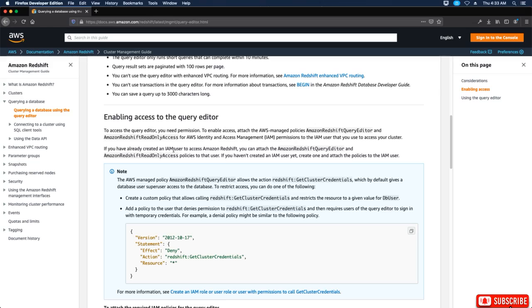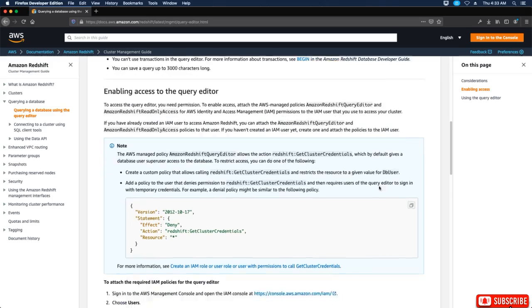If you've already created an IAM user to access Amazon Redshift, you can attach the Amazon Redshift query editor and Amazon Redshift read-only access policies to that user. If you haven't created an IAM user yet, create one and attach the policies to the IAM user.